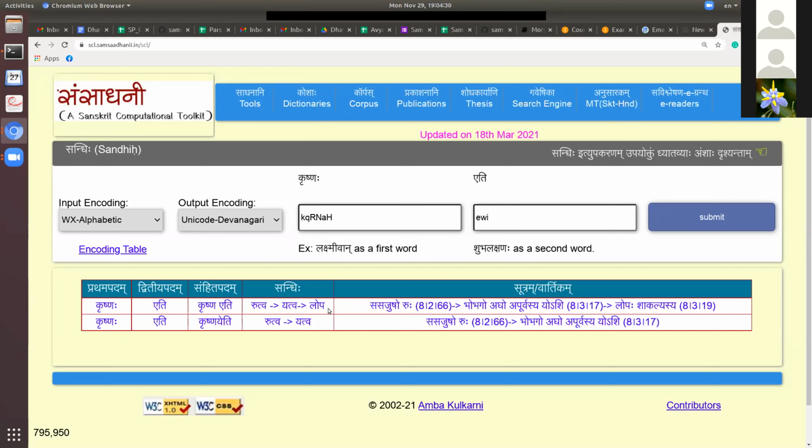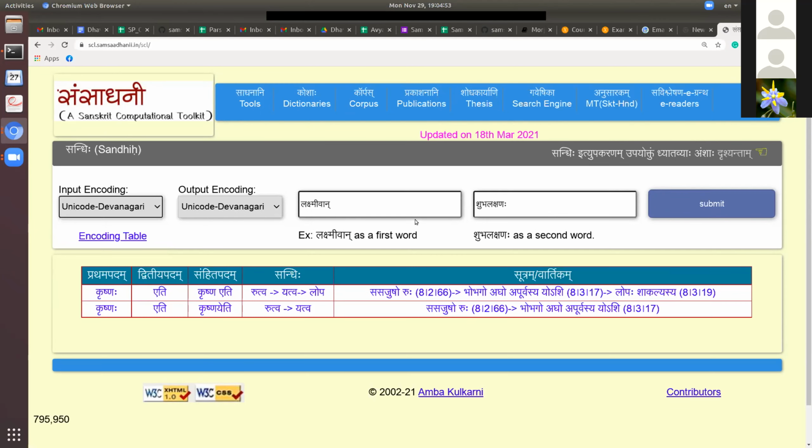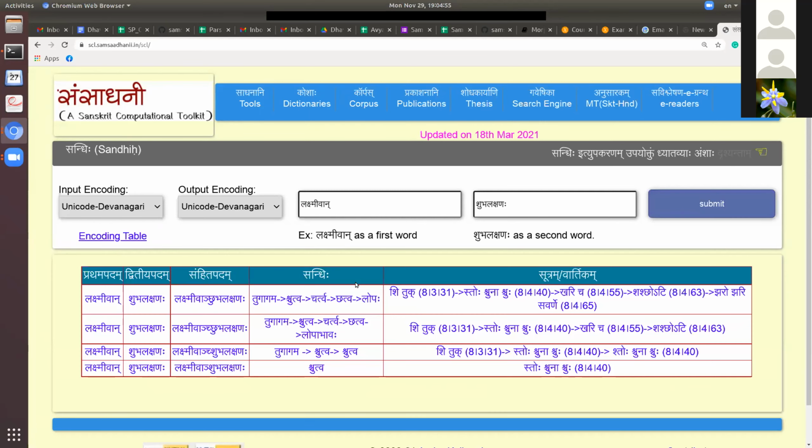How do we understand these sequences of sandhis? I am going to take an example given here, Lakshmi 1 and Shubha Lakshanaha. When I ask for the sandhied form, the machine shows me four different forms. In all these four forms, some rules are optional.